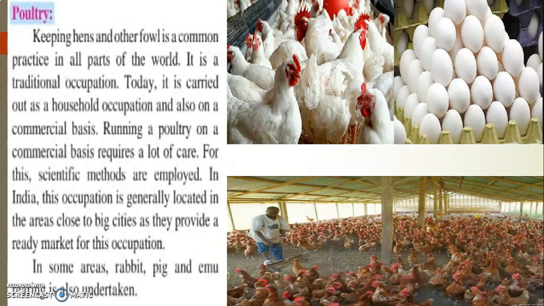So this is also a special primary occupation which farmers or even rural people are involved with. They rear the hens, cocks or birds so that they get eggs from them, and these eggs can be sold in the market. Poultry is not only carried out with hens and chicks and cocks, but in today's world, there are other birds and other animals which are also being used in poultry keeping. Now which are those birds and animals? Let us understand and see.